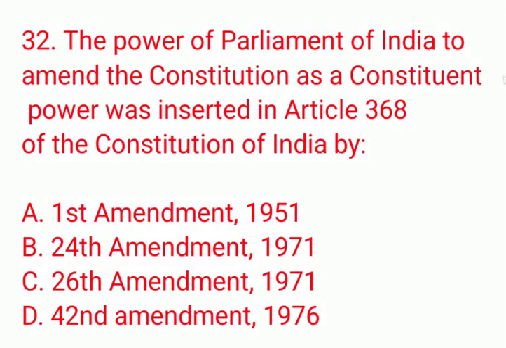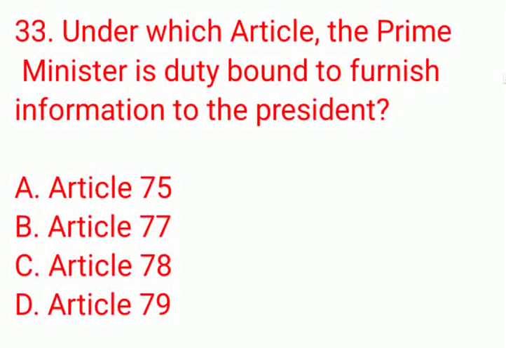The correct answer is option B, 24th Amendment, 1971. Under which article is the Prime Minister duty-bound to furnish information to the President? A, Article 75, B, Article 77, C, Article 78, D, Article 79. The correct answer is option C.